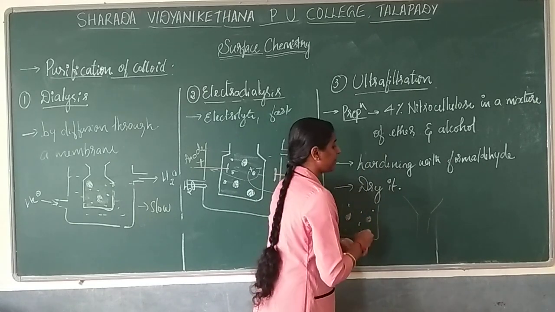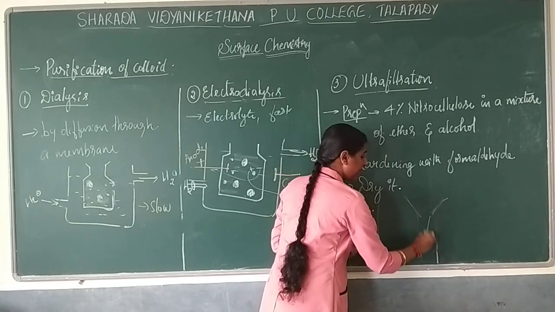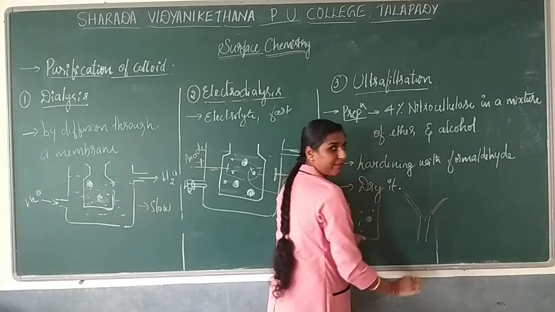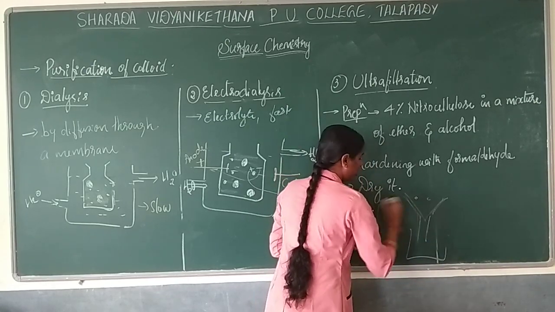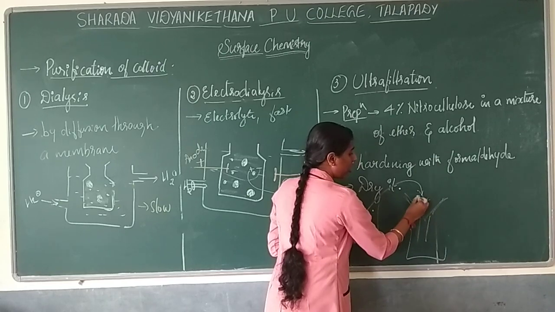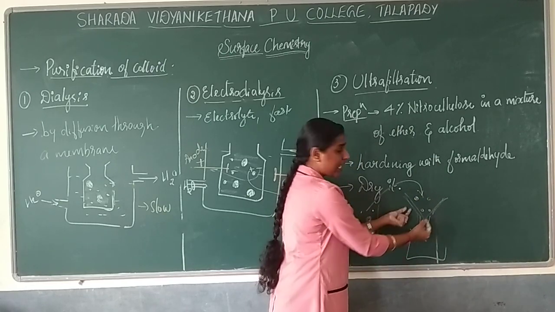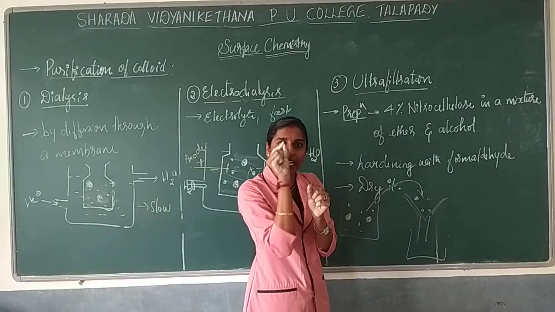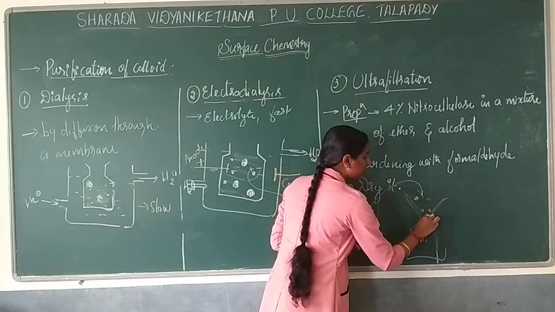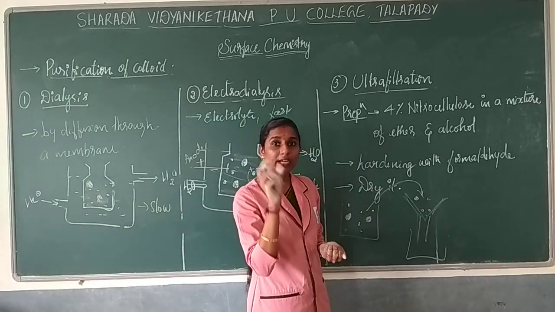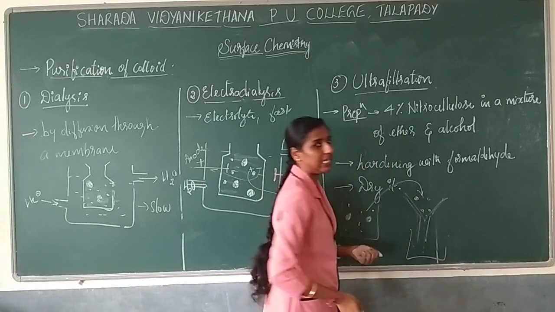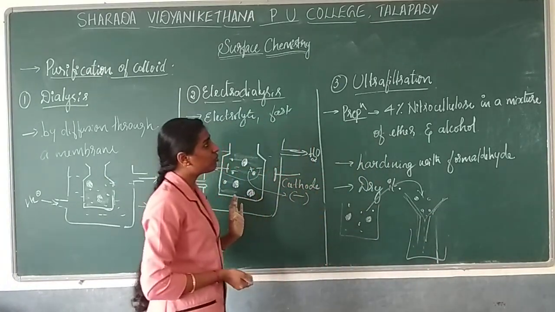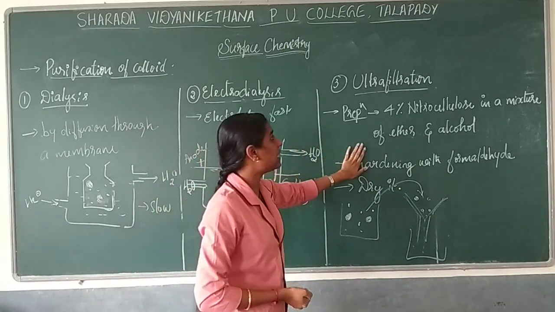That filter paper you will be using with the same procedure of filtration. So now when you go with this method, the colloidal particles cannot move because the size of the pores has been reduced. The size is very small. So only the electrolyte or ions or impurities can pass out through the filter paper. So this is nothing but one more procedure which will be considered as ultrafiltration.